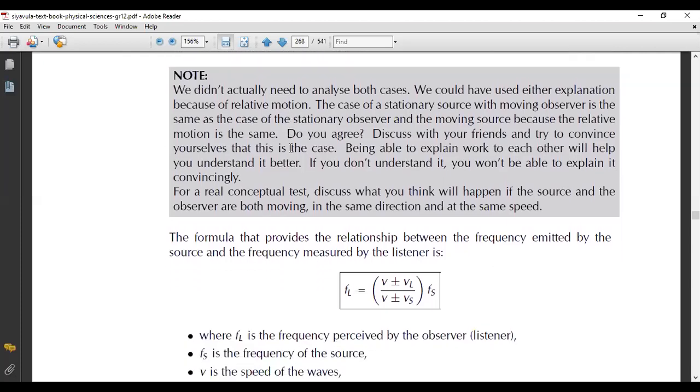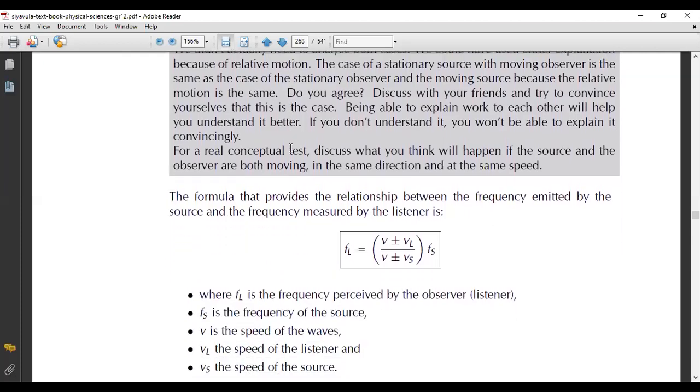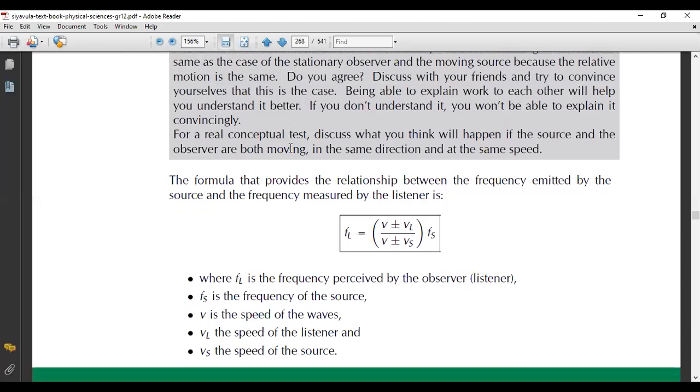So here is the formula that provides a relationship between the frequency emitted by the source and the frequency measured by the listener. Remember, when you're listening, you hear different pitches, which are frequencies. So that is also what the listener observes. Okay,